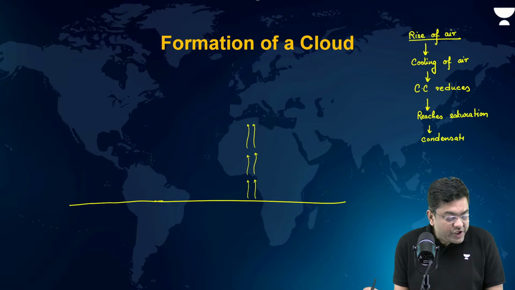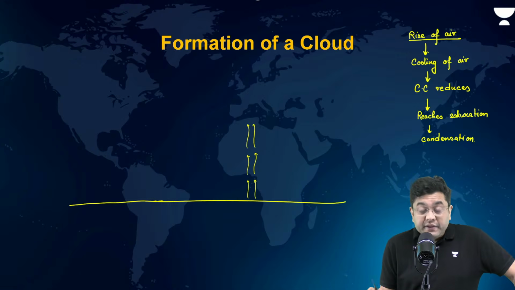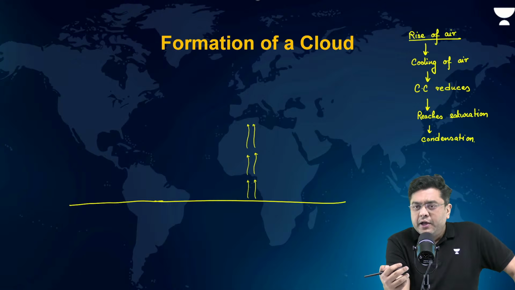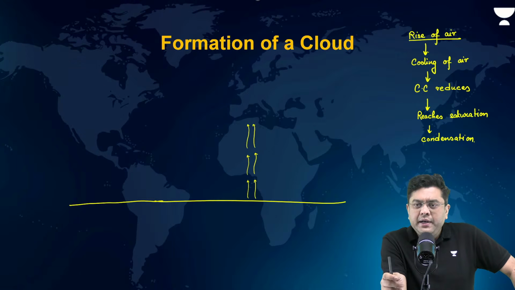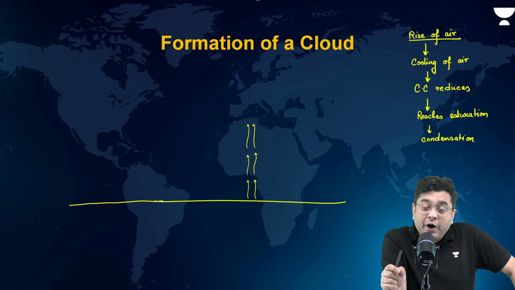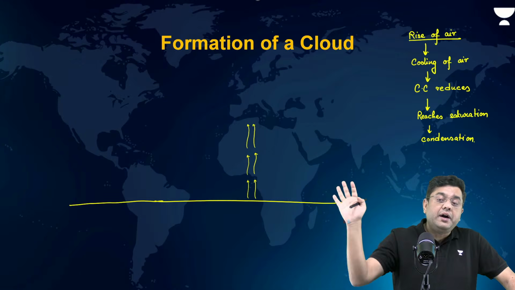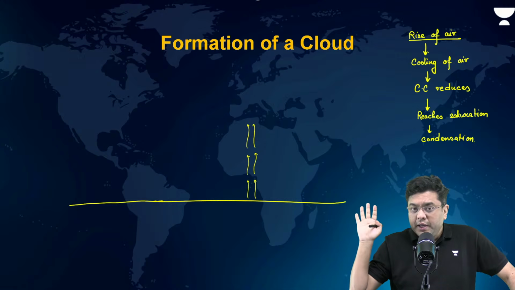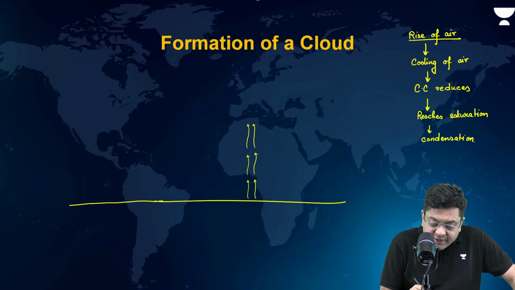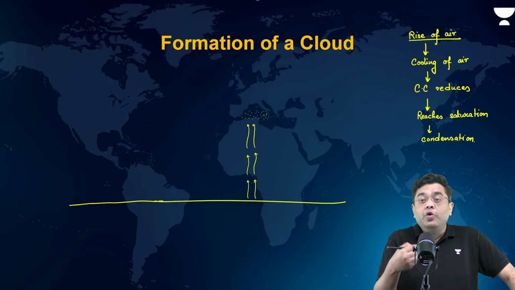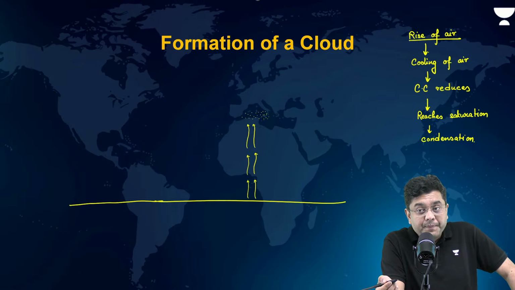And this condensation will occur where? For any condensation to happen, you basically need particles, a surface. Without a surface, condensation can never occur. Condensation will never occur out there in the thin air. So that is where you have these dust particles, very good, which serve as hygroscopic nuclei. And these dust particles serve as the surface around which the condensation does occur.